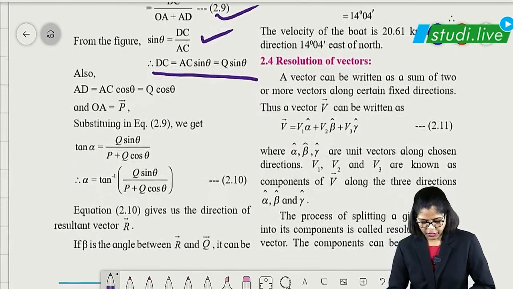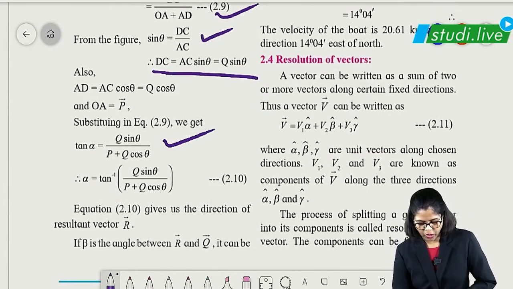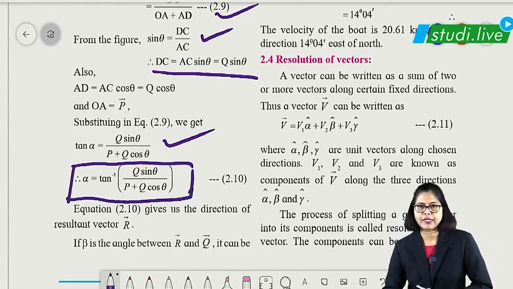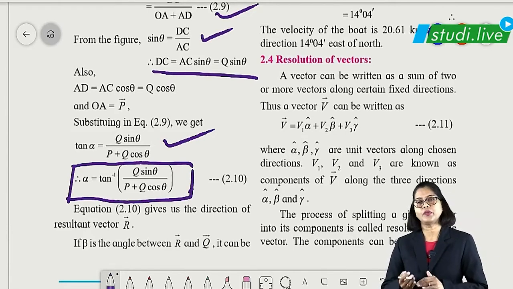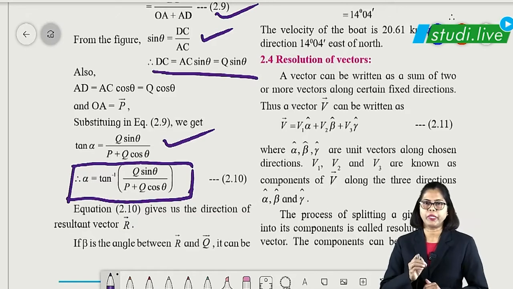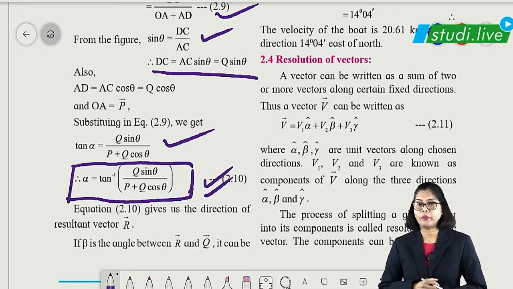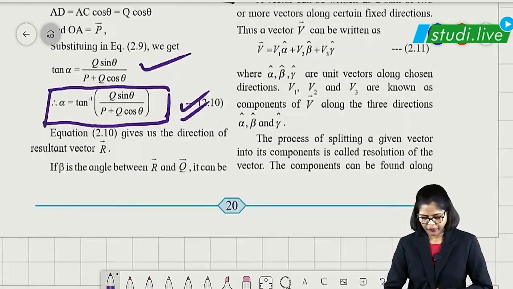So after substituting the values, students, we get tan alpha, and alpha, that is the direction of the resultant vector, is given as tan inverse of Q sin theta upon P plus Q cos theta. This is the formula you should derive for 4 marks, which is very important, okay.